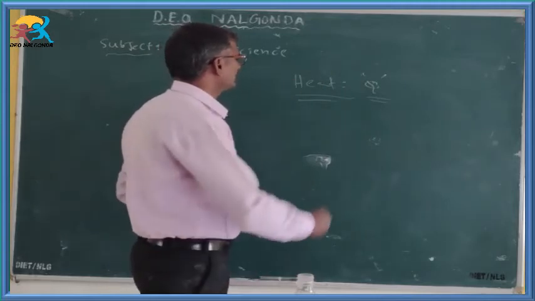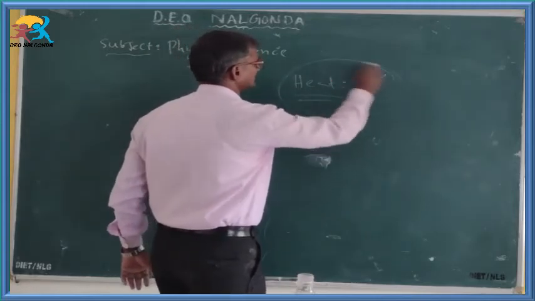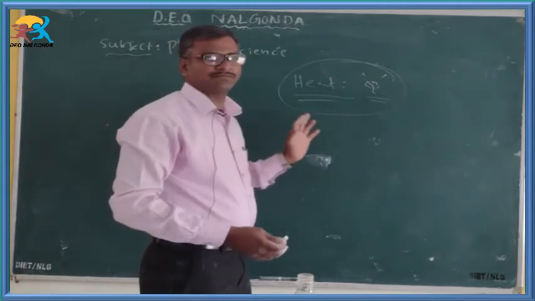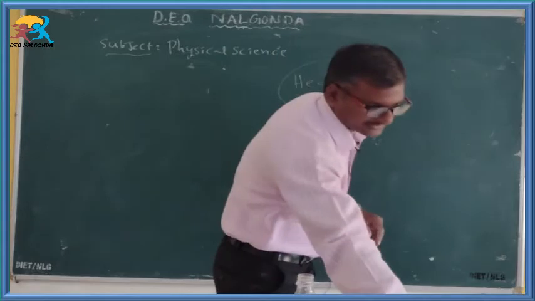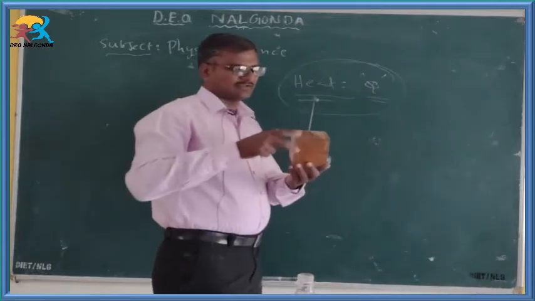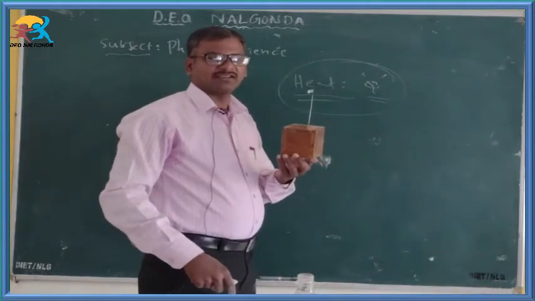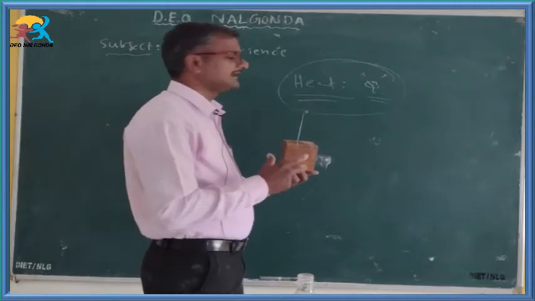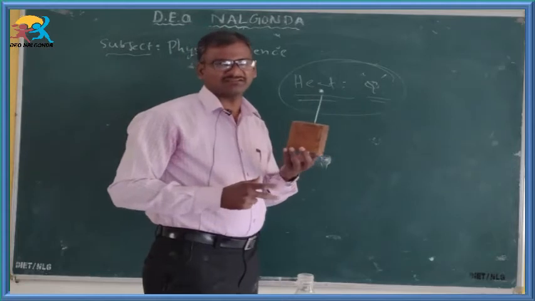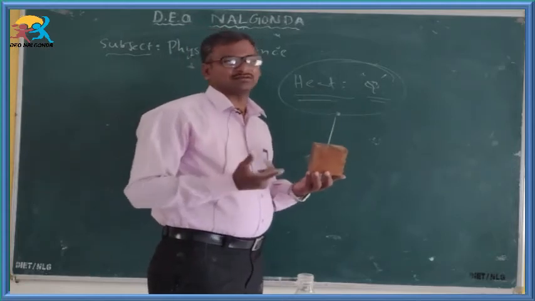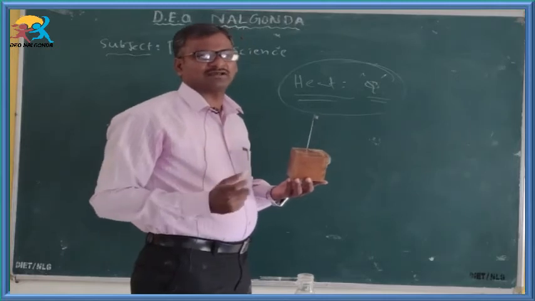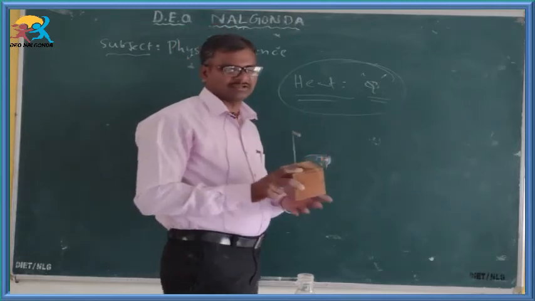So, here we can discuss heat and heat energy with the help of calorimetry. Calorimetry explains heat and heat substances. A calorimeter is a device used to measure the amount of heat energy.